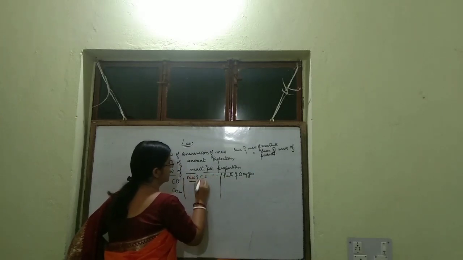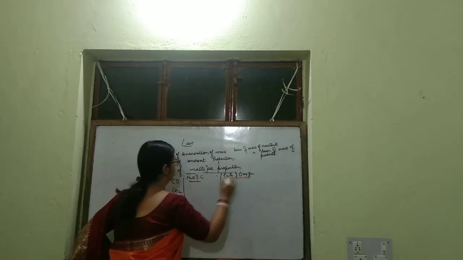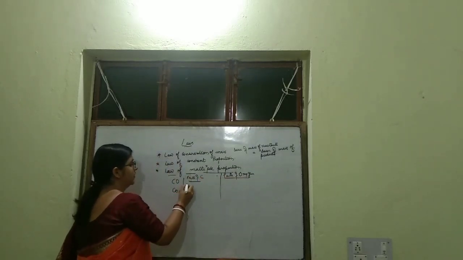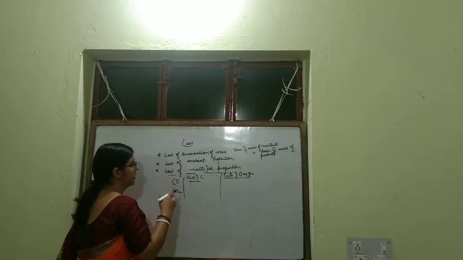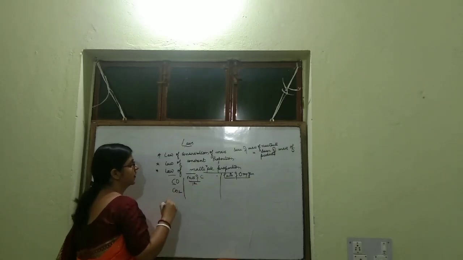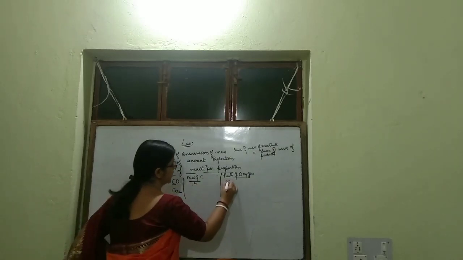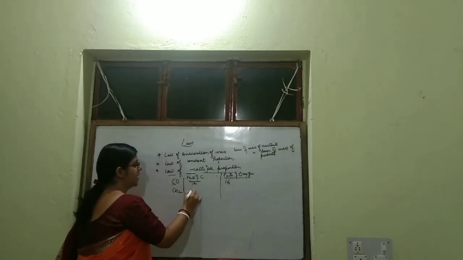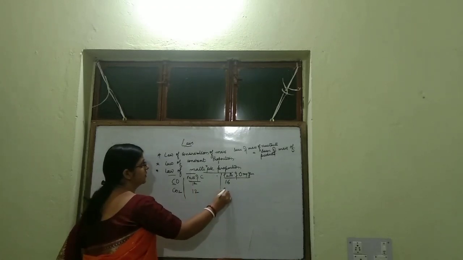If you calculate, what will be the ratio? We'll find out at first. We'll write this. Carbon 12, oxygen 16. Next, carbon 12, oxygen 32.